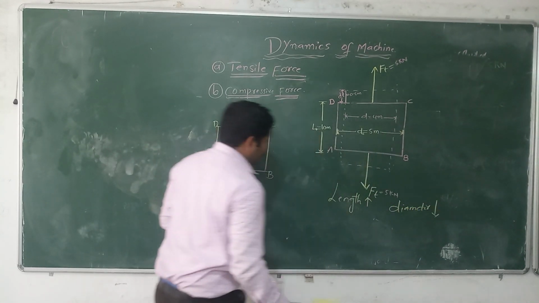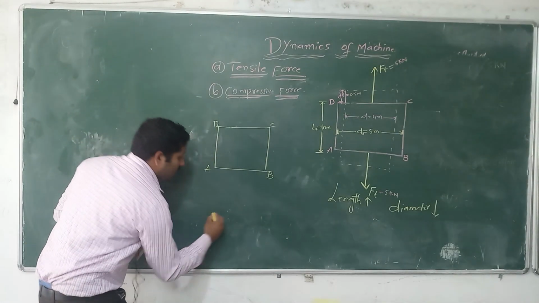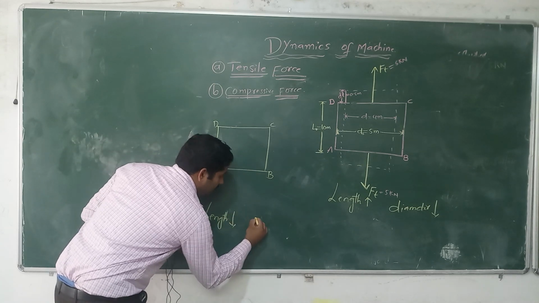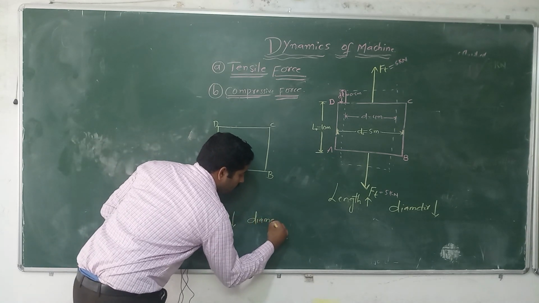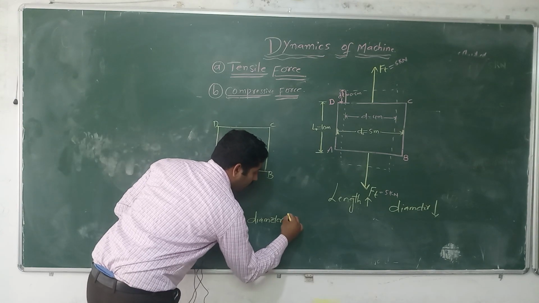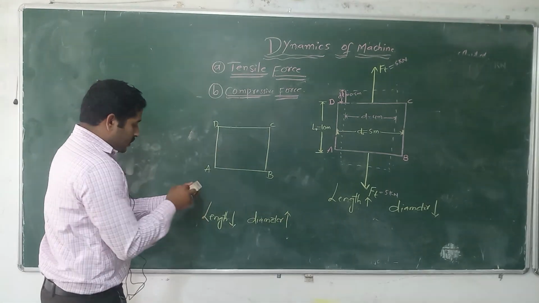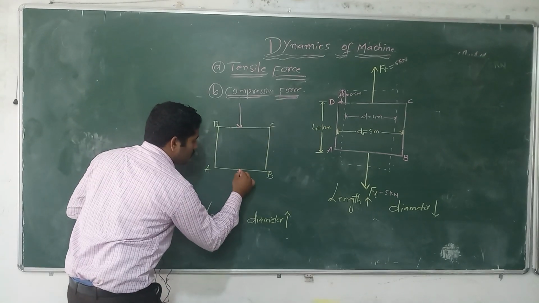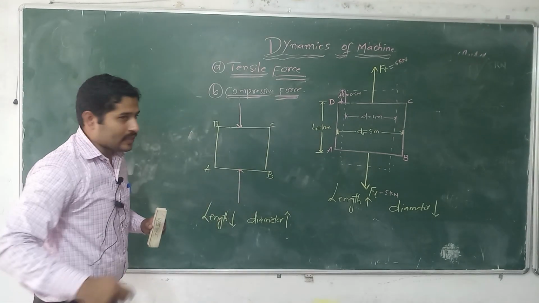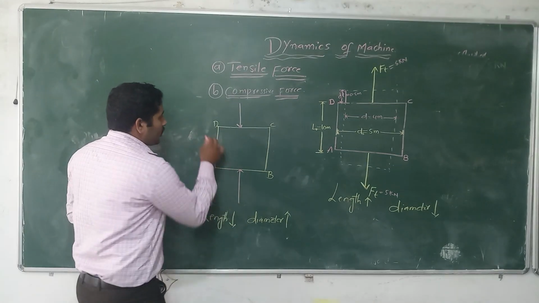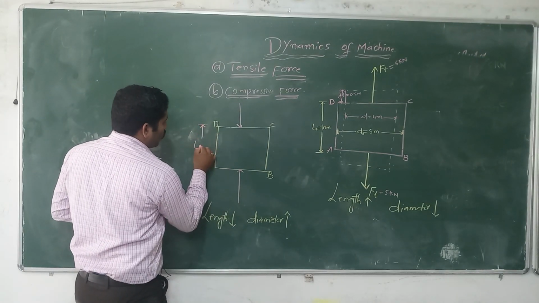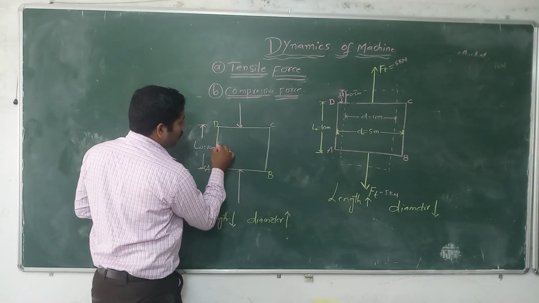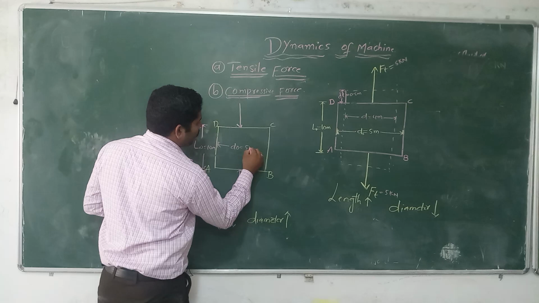Okay dear, but in the compression force, the length, what happened here? The length will decrease and the diameter will increase. See the figure, we applied some amount of compressive force on the 4-bar mechanism. The original length we are taking the same. Original length is 10 meter. Here the original diameter of this bar is the same, 5 meter.